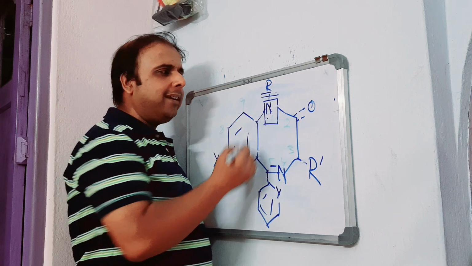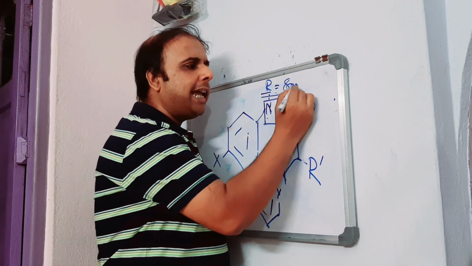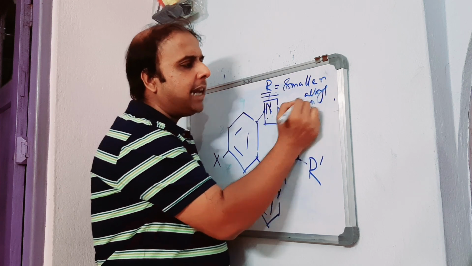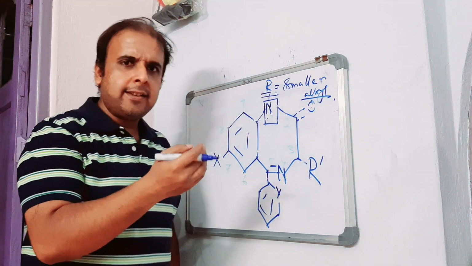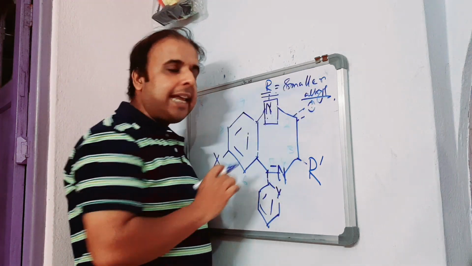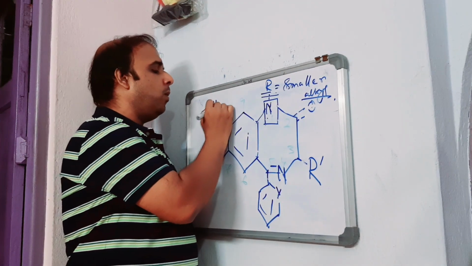What they found is that if R is a smaller alkyl, activity increases, retains as well as increases. That means insertion of a smaller alkyl group, what are the options?